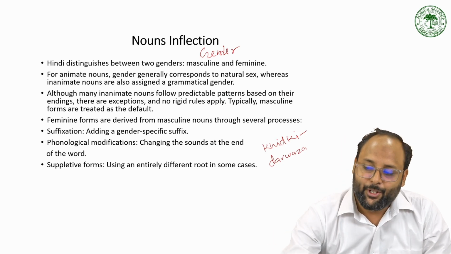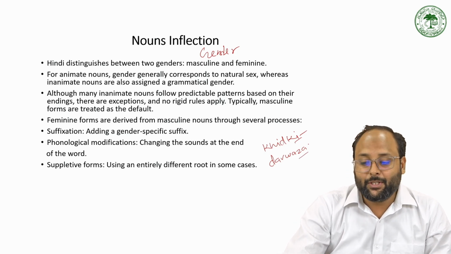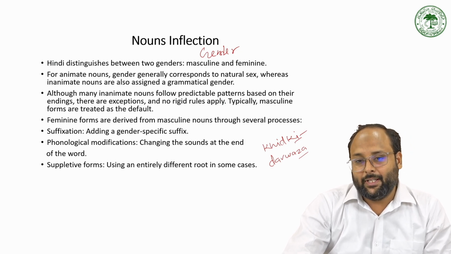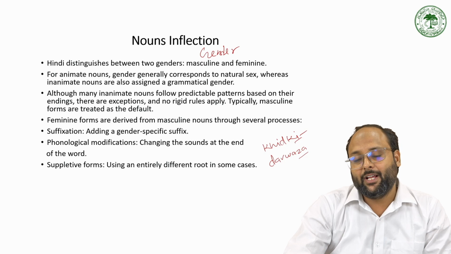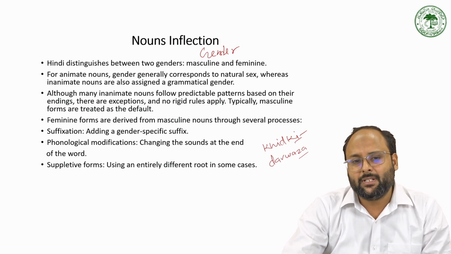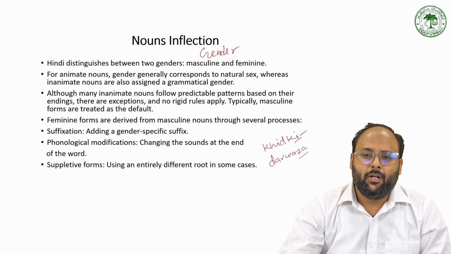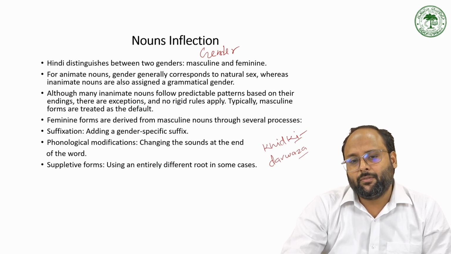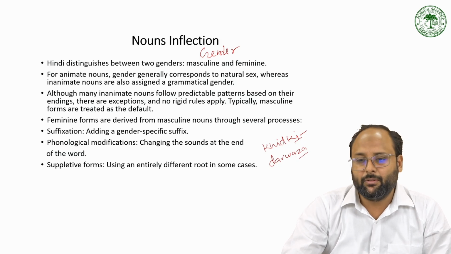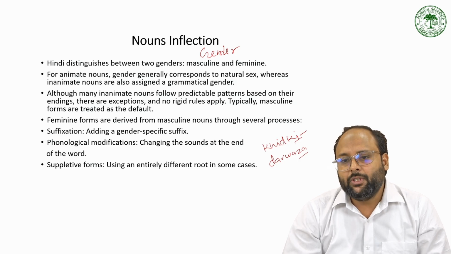For example, in Khilki we have the e ending, but in Darwaza we have the a ending, so we cannot say on that basis that every feminine word for an inanimate thing has the e ending and every masculine word has the a ending. There are some exceptions in the language, where you just have conventional gender, that conventionally this type of inanimate follows the feminine gender and this inanimate follows the masculine gender. So the feminine gender is derived from the masculine noun through several processes.